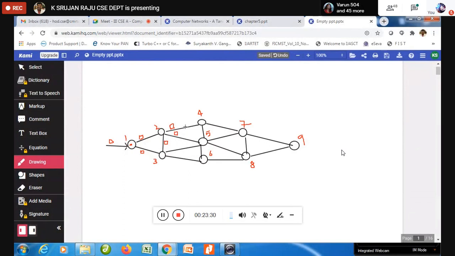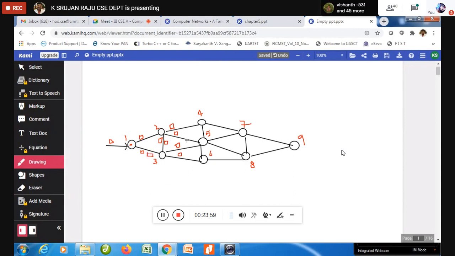Now 3 is also sending to 5, 6, and 2. Don't get confused: whatever it received from 1 it sends to 2, and whatever it received from 2 it sends to 1.